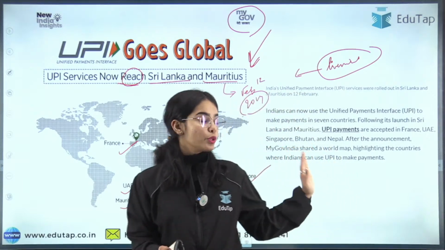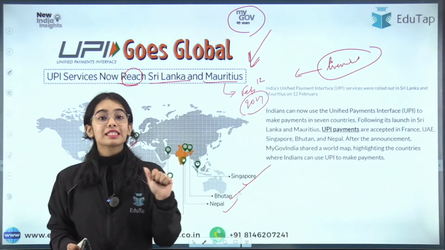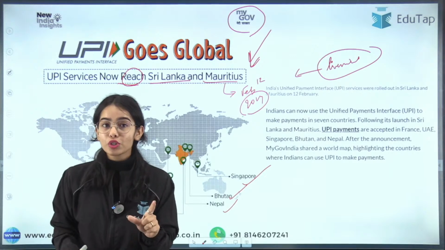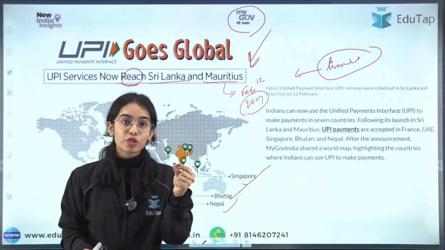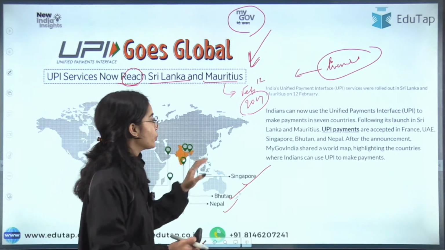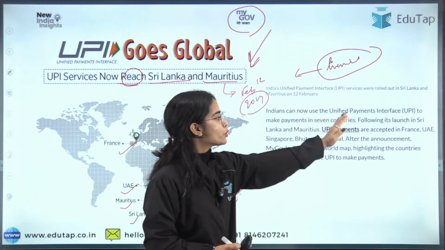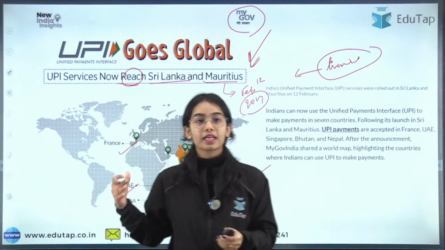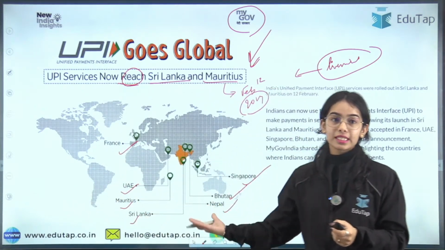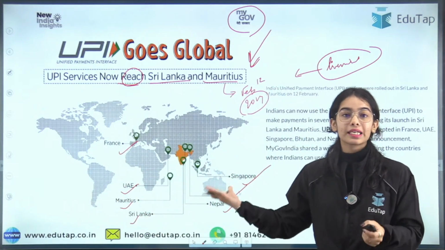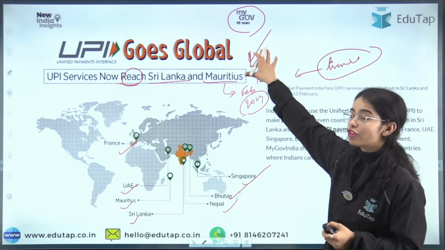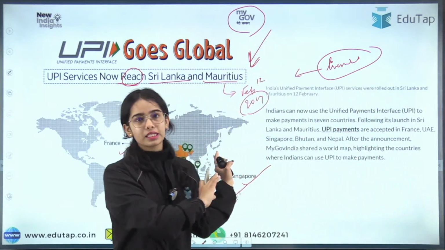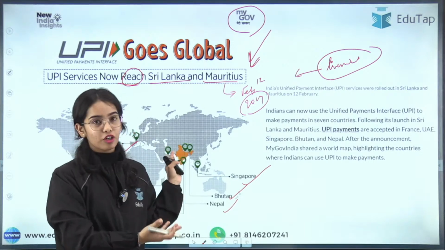Okay, so this is the news article where you need to remember these 7 countries, and as promised to you, I have brought some additional information also for you that I will show you. But before that, Indians can now use the UPI to make payments in the 7 countries that are these countries. Okay, this is the picture that has been recently released by My Government, Meri Sarkar. So this is released by the government itself.